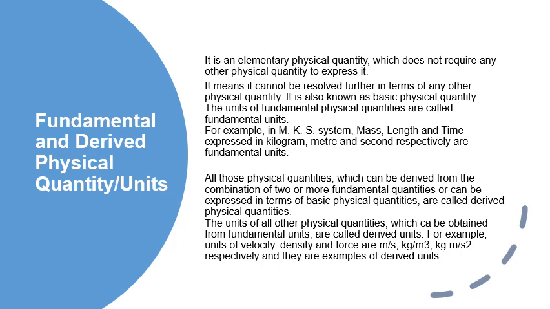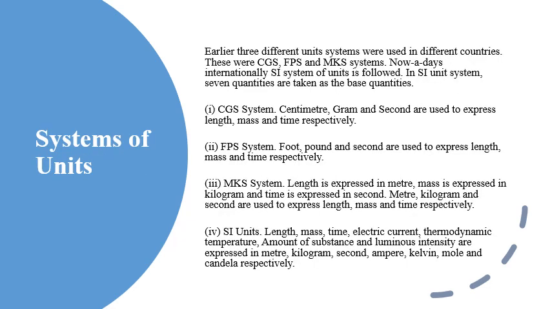See, for example, consider velocity. This is a derived quantity. Why? Because the SI unit of velocity is meter per second. For acceleration, meter per second squared. See, this is a combination of meters and seconds, that is, length scale and time scale. Length and time are fundamental quantities. So velocity is a combination of length and time. So these quantities are called derived quantities.